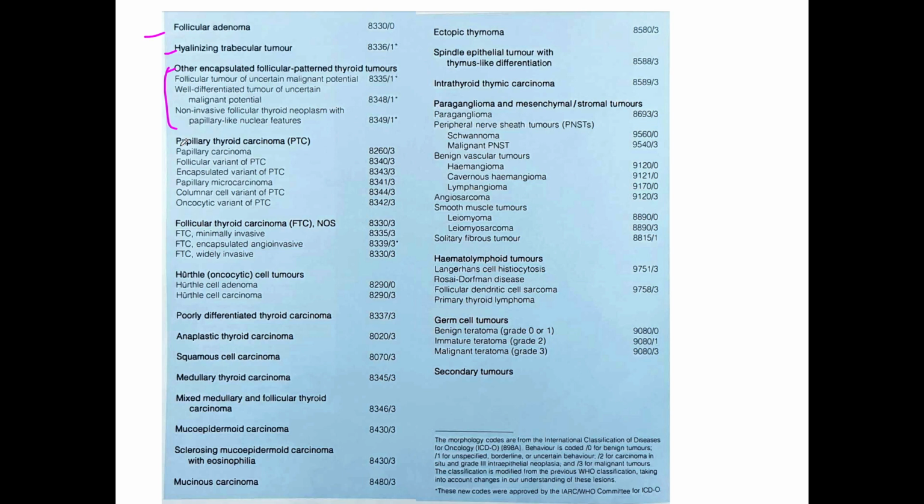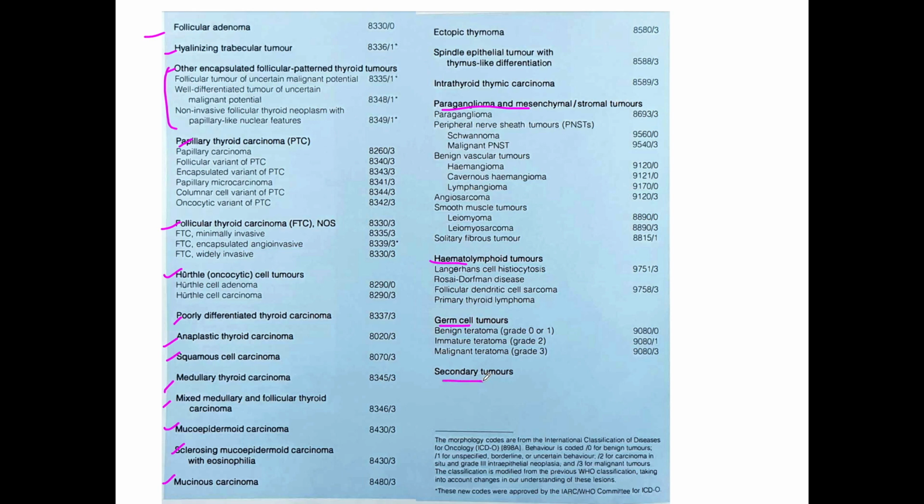Then comes the papillary thyroid carcinoma with its variants: follicular thyroid carcinoma, Hurthle cell tumors, poorly differentiated thyroid carcinoma, anaplastic, squamous cell, medullary, mixed medullary and follicular thyroid carcinoma, mucoepidermoid carcinoma, sclerosing mucoepidermoid carcinoma with eosinophilia, mucinous carcinoma and other tumors. Then comes the paraganglioma and mesenchymal stromal tumors, hematolymphoid tumors, germ cell tumors and secondary tumors.